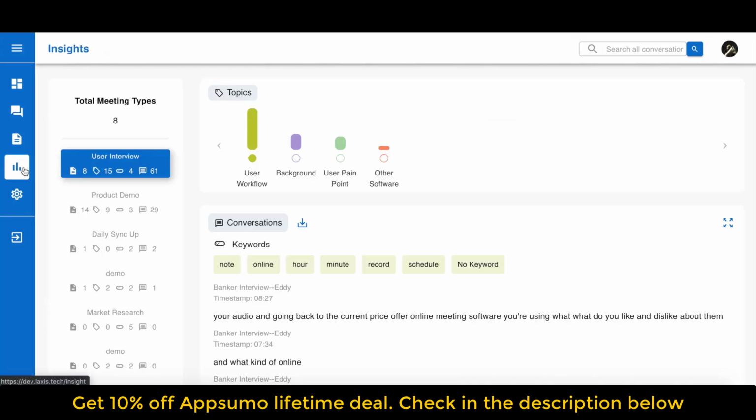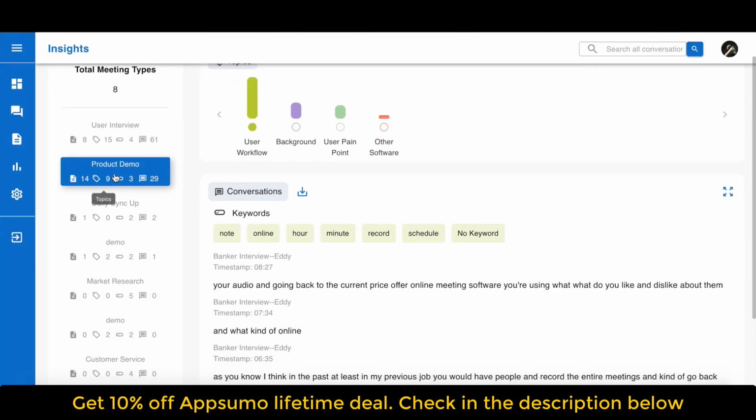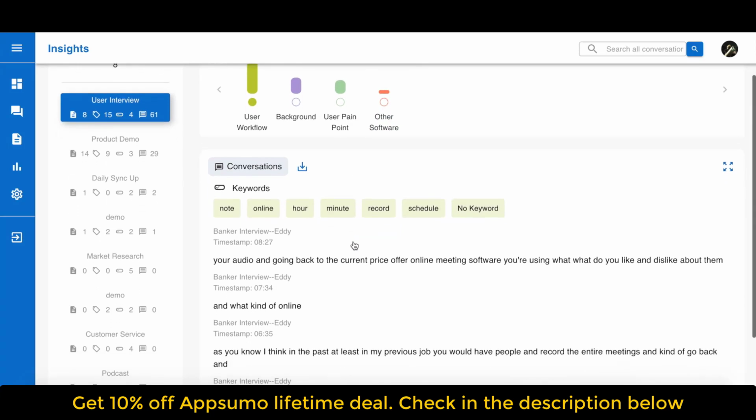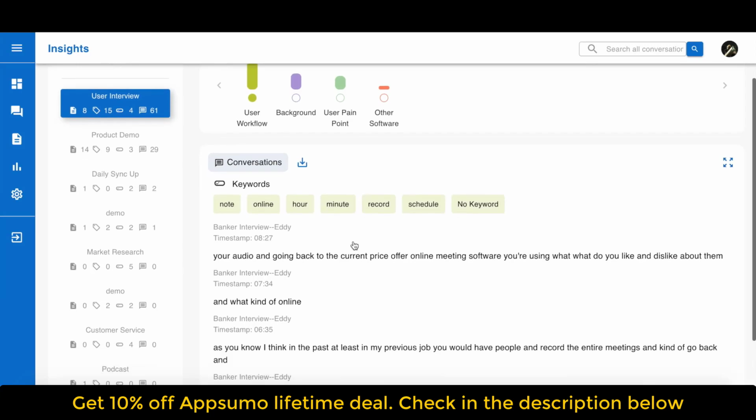If you have a lot of meetings or conversations, Laxis's intelligent conversation analysis tool will come in handy. You can view the analysis in quotations on the Insights page. First, choose a meeting template on the left side and you can see all the topics and keywords you created. Hovering on a specific topic allows you to see how many times this topic is being tagged.